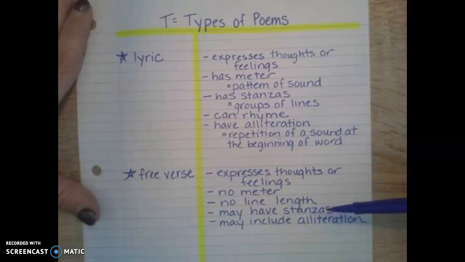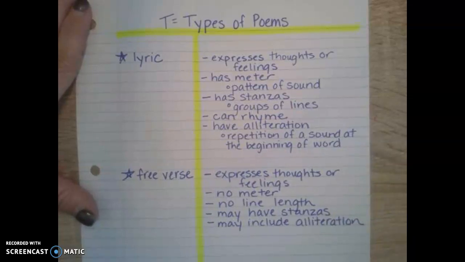The free verse, on the other hand, even though it expresses thoughts or feelings like the lyric poem, has no meter, no line length. It can have stanzas and it can have alliteration, but it doesn't have to have those last two things. So you're going to need to know the difference between a lyric and a free verse, and I hope this helps you in your work this week.